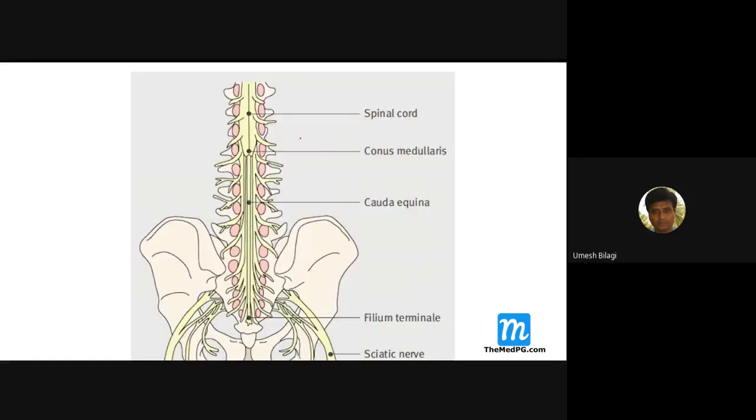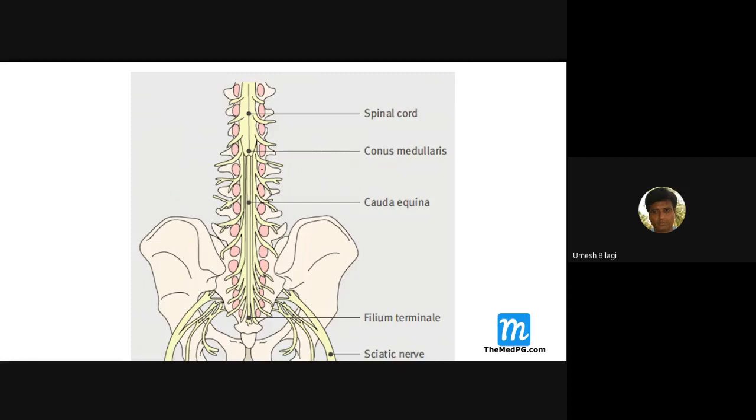Here is the diagram. You can see this is the ending of the spinal cord. The terminal bulky part is called the conus medullaris. Below the spinal cord, all of this part you are seeing is called the cauda equina. What does the cauda equina contain? The hair-like fibers, all the spinal peripheral nerves.